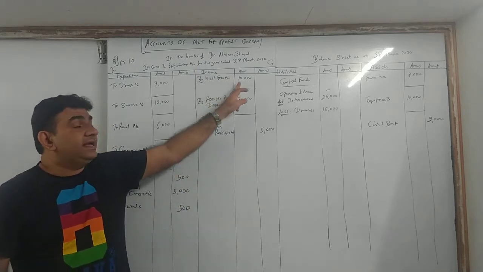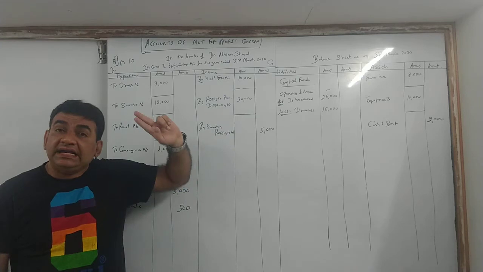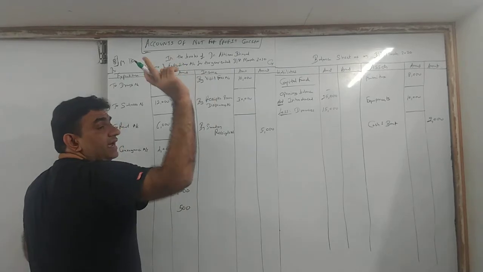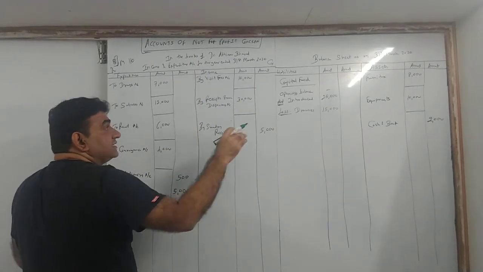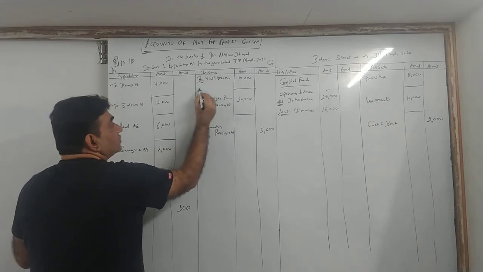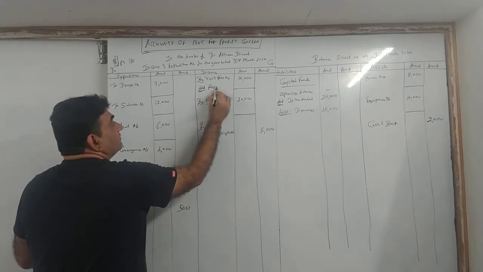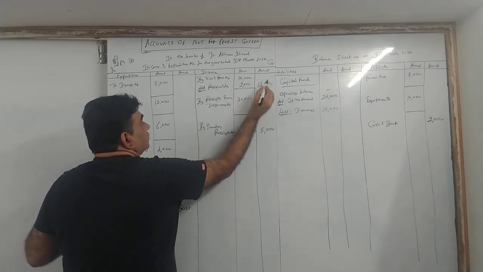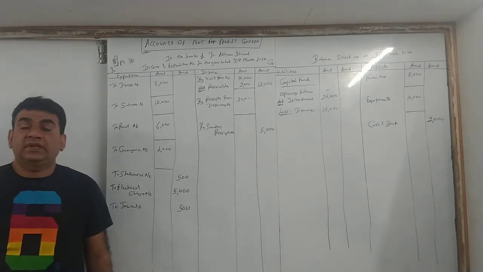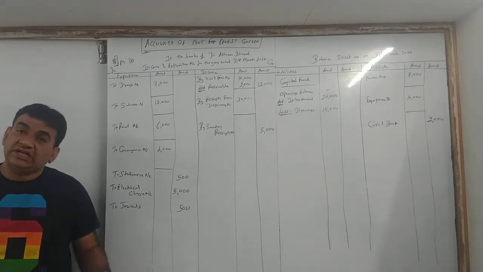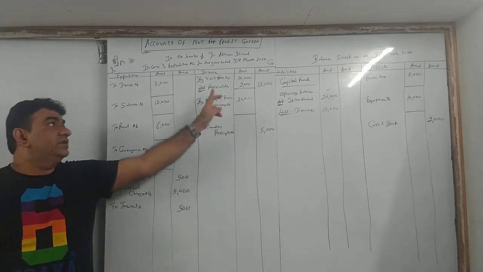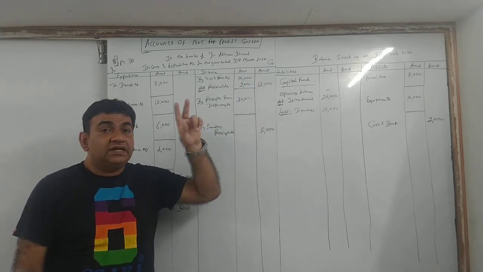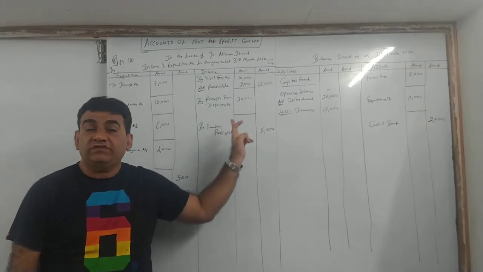So 10,000 has been received, another 2 is yet to be received, so we call it receivable, and because it is an income yet to be received, we add it to visit fees. So right here, add receivable, or you can also write it as add arrears. So outside you get 12,000. Got it? That means the doctor has received 10, 2 is yet to be received, so add receivable 2,000, 10 plus 2, 12.